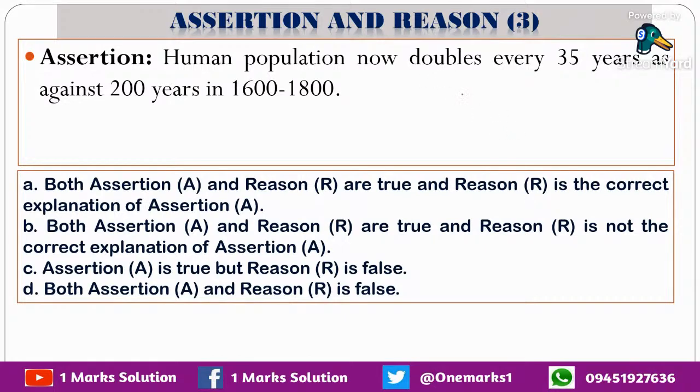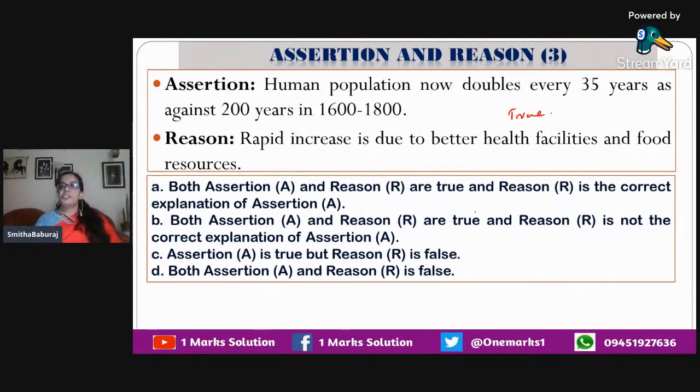It is a direct statement from the textbook, so no doubt it is true. Now let us see the reason mentioned here. Rapid increase is due to the better health facilities and food resources. Very correct, isn't it?